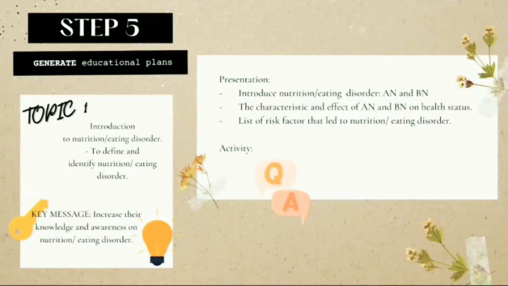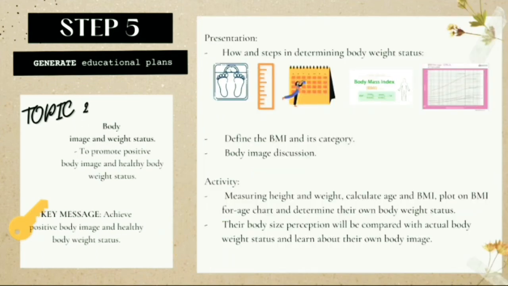Here are the topics, aims, key messages, and activity content for this intervention program. As can be seen here, topic 1 is about the introduction to eating disorders. Basically, the main content for topic 1 is to convey the knowledge on eating disorders, specifically anorexia and bulimia nervosa, together with the characteristics and effects on health status, and also the list of factors that could lead to eating disorders. Next, topic 2 is more focused on body image and weight status.